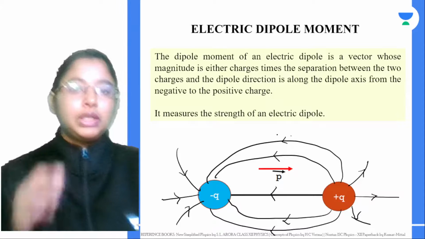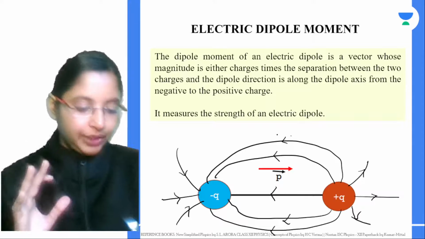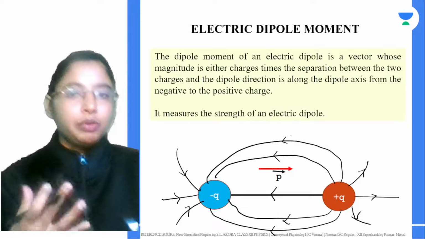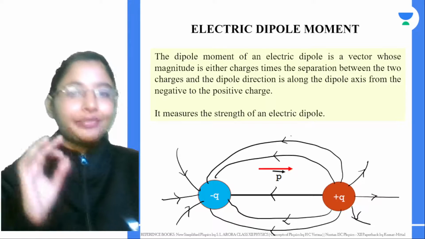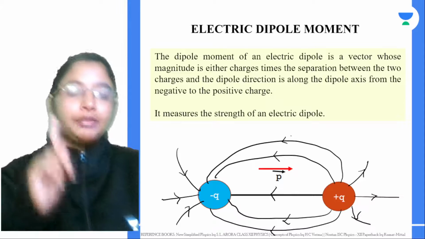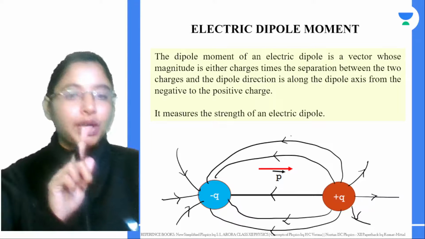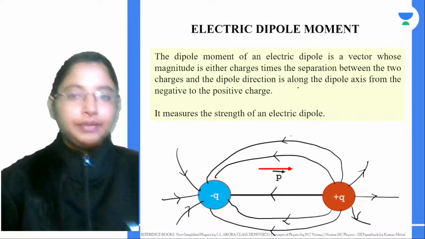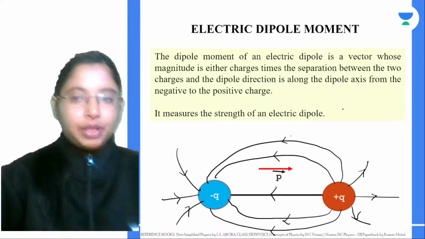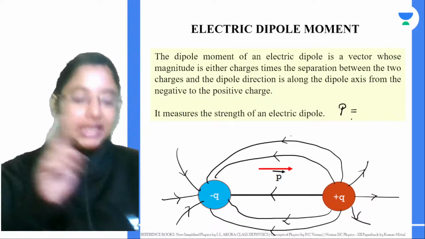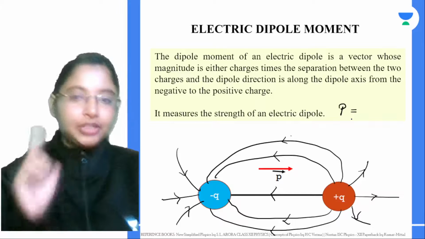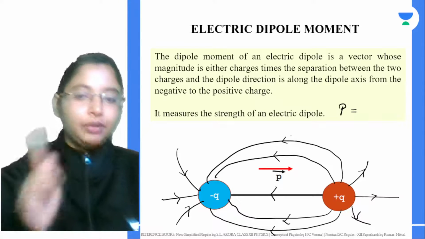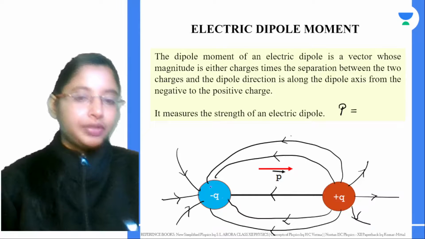Right, so the dipole moment just measures the strength of an electric dipole, and the dipole moment is a vector quantity. If you want to find its magnitude, that is given by the magnitude of any one of the charges. Why? It's a dipole. If this is minus 2 microcoulomb, this will be plus 2 microcoulomb.